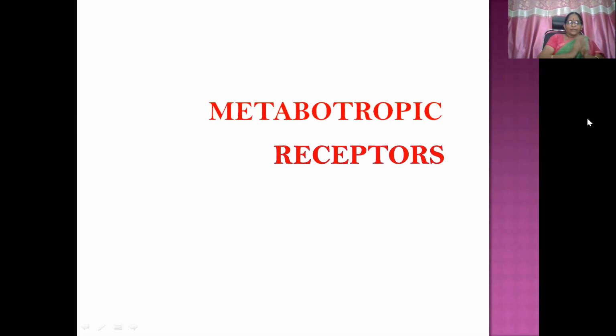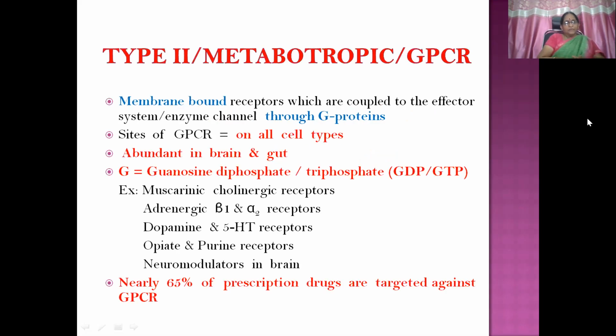So this is about ionotropic receptors. So 4 types of receptors we have. One we have finished. The second one, metabotropic receptors. These are otherwise known as G protein coupled receptors. These are also present in the cell membrane, but they are not connected to the ion channels, unlike ionotropic receptors. Here they are coupled to the effector system or enzyme channel through G proteins. That's why they are referred to as G protein coupled receptors.